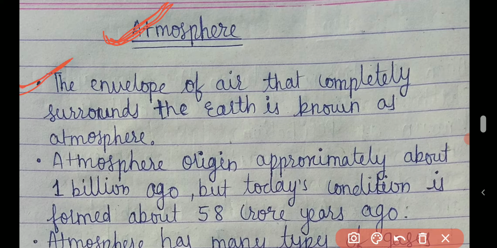Now, our first point: the envelope of air that completely surrounds the earth is known as atmosphere. In this point, the envelope means the blanket of air which is completely surrounding the earth. Now, what is a blanket?